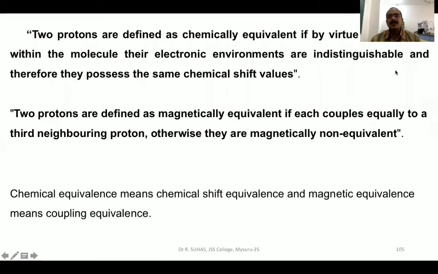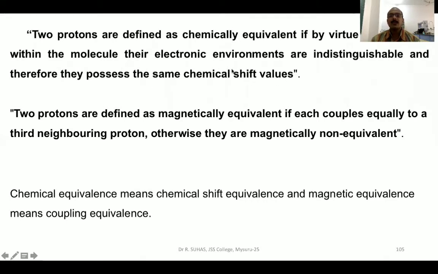Now, having defined different examples, we can define chemical shift equivalence and magnetic equivalence. Chemical shift equivalence means that two protons are present in a similar chemical environment by virtue of their symmetry and are not distinguishable from each other, and hence such protons are said to be chemical shift equivalent. In other terms, two protons are defined as chemically equivalent if, by virtue of symmetry within the molecule, their electronic environments are indistinguishable and therefore they possess the same chemical shift values.